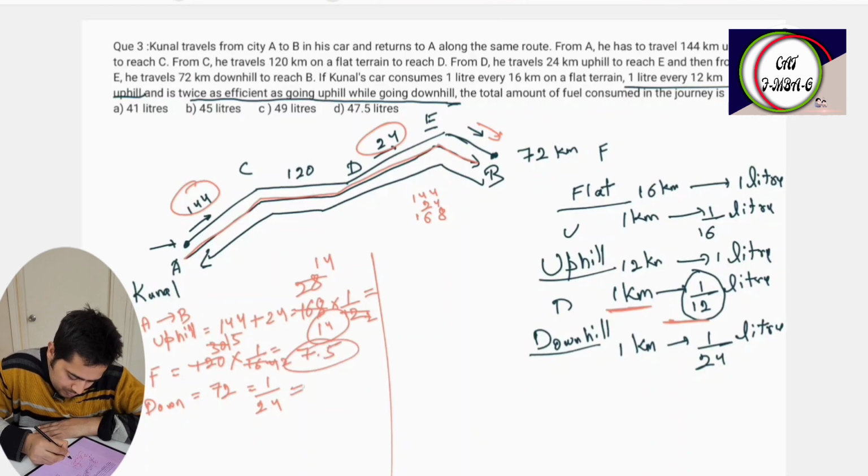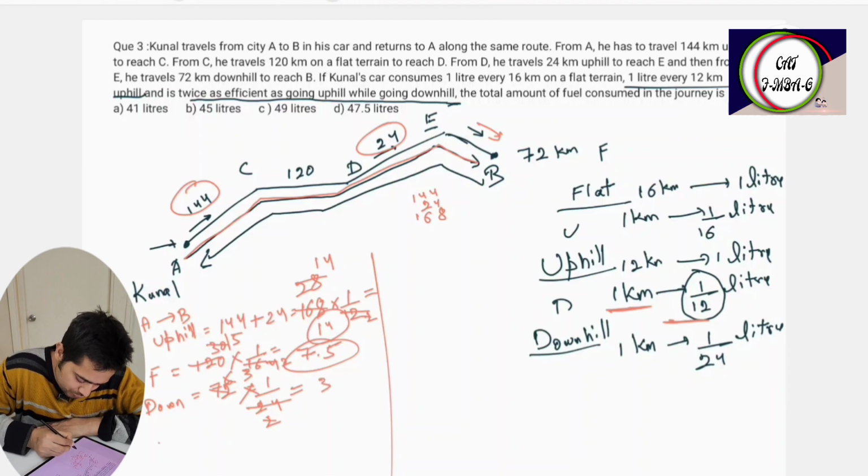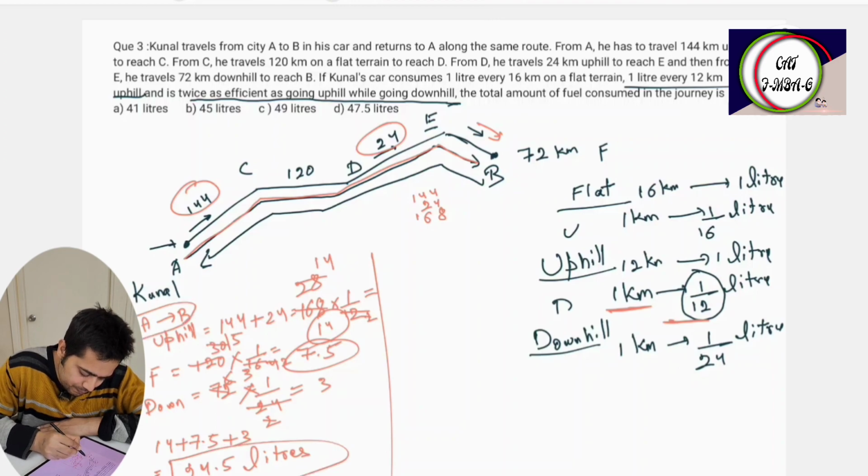And this is equal to 12 by 4, 12, 6 by 2 is equal to 3. So 14 plus 7.5 plus 3 is equal to 24.5 liters when going from A to B.